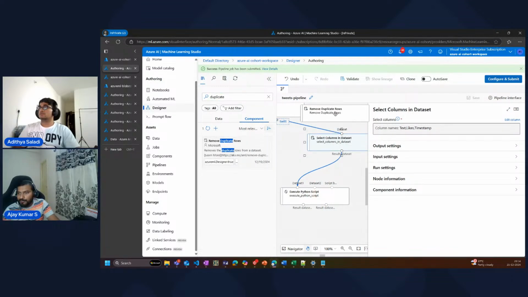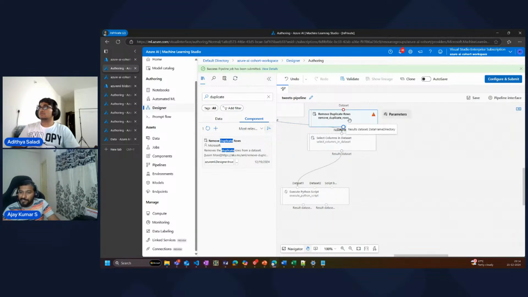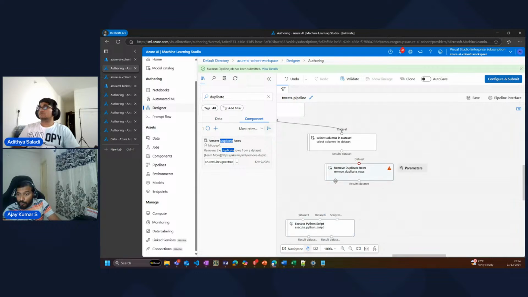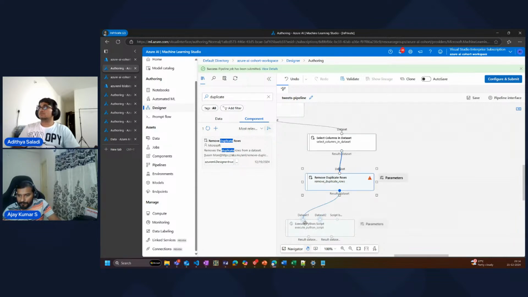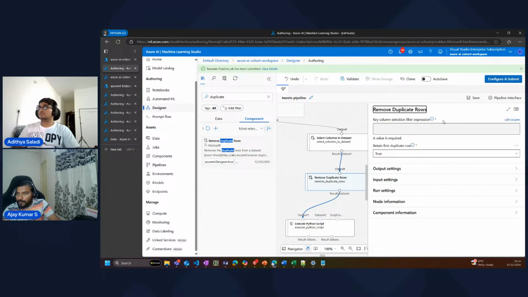I'm going to throw in some existing components which are there. Again, I'm going to remove this from here and introduce this here. I want to remove some duplicate data, so I'm going to point this here and then point this to the dataset one.